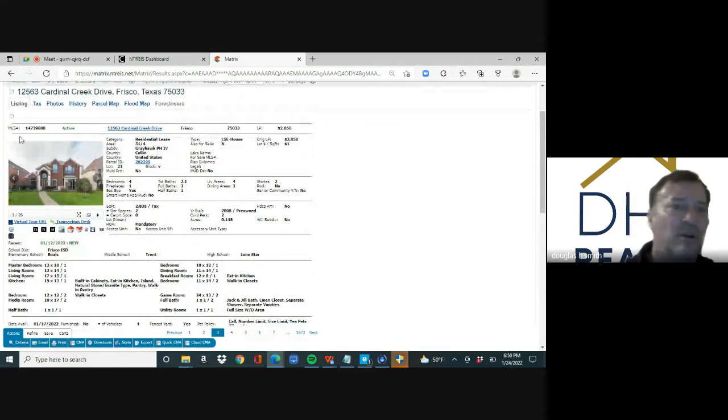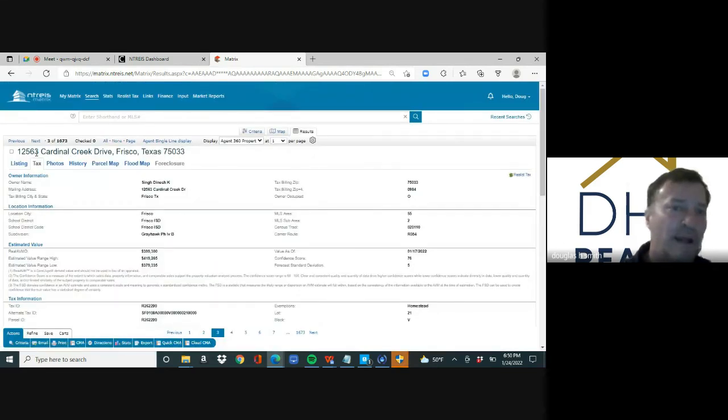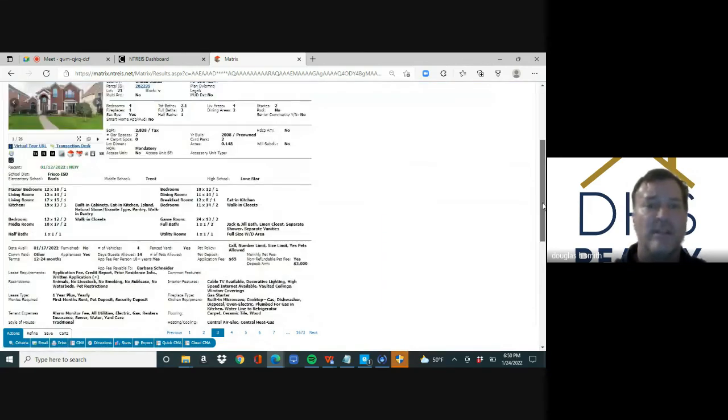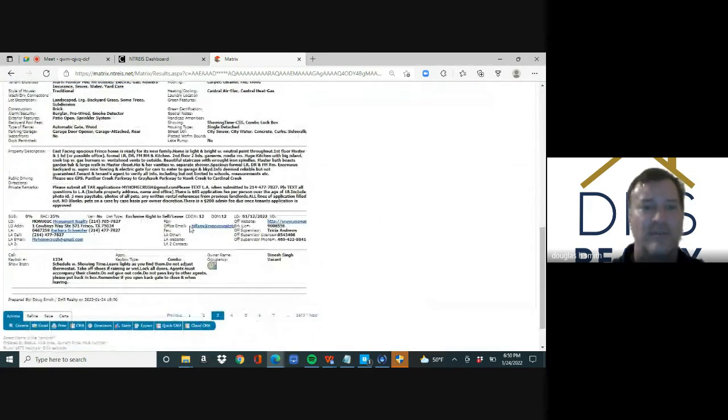Okay. Right up here above the picture of the house, you've got listing, tax. If you click on that, that's the tax roll. That's important if you're going to write an offer. And again, this is called the agent full report because it has the listing agent's contact information.